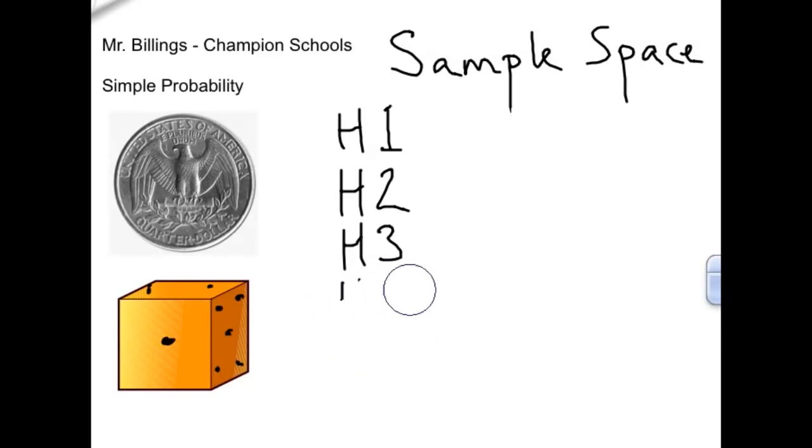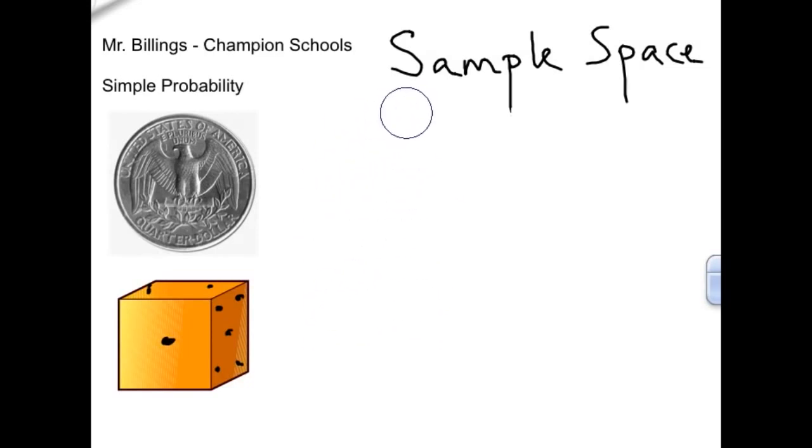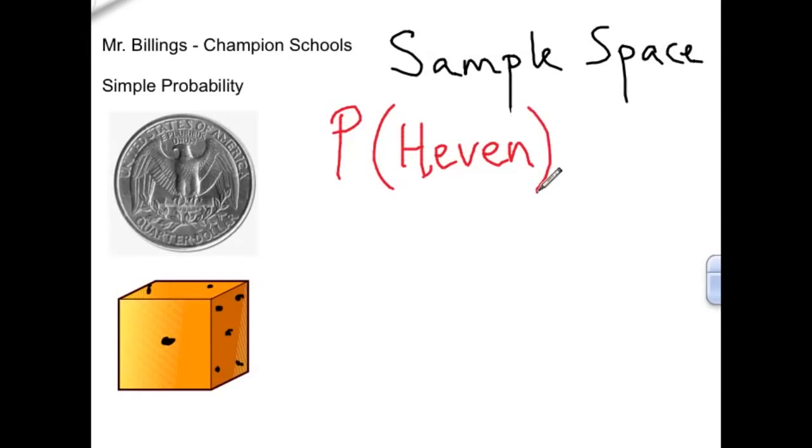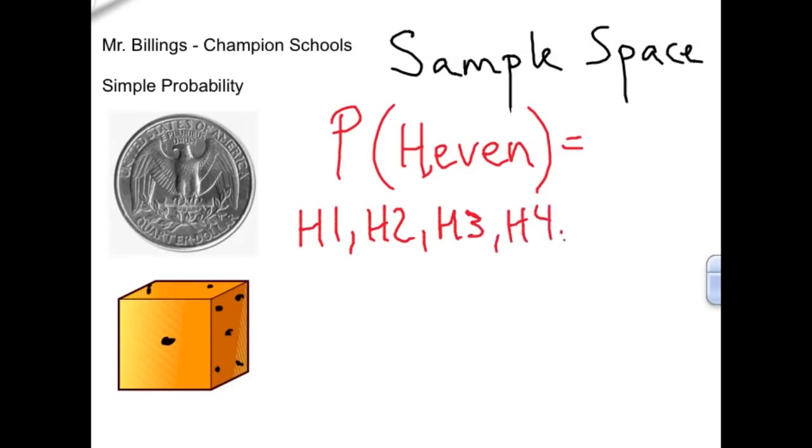let's give ourselves an exercise where we try to figure out what is the probability of getting heads and an even number. Heads and an even number. Well, let's think about the choices. So we know that with heads there are 6 different outcomes we could have. Heads 1, heads 2, heads 3, heads 4, heads 5, heads 6.